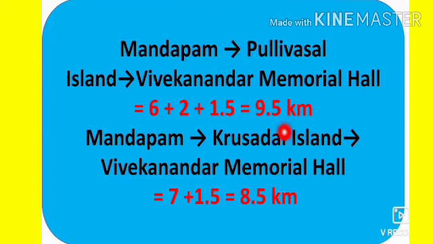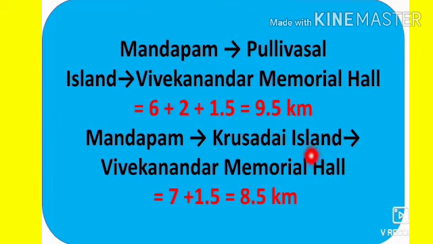So from this you can see 9.5 kilometers we have to travel from Mandapam to Vivekananda Memorial Hall through Pullivasal Island, and 8.5 kilometers through Kurusadai Island.